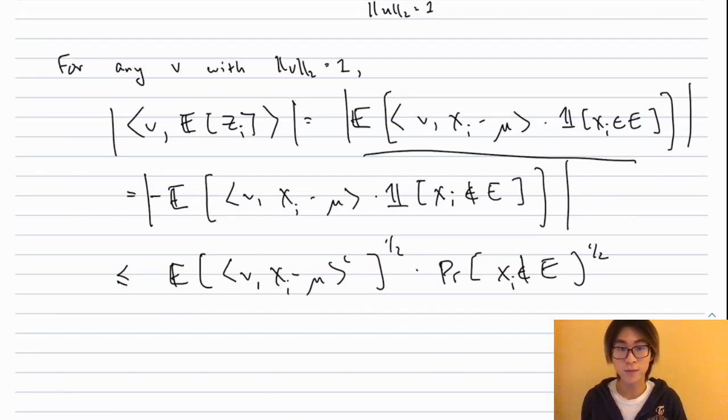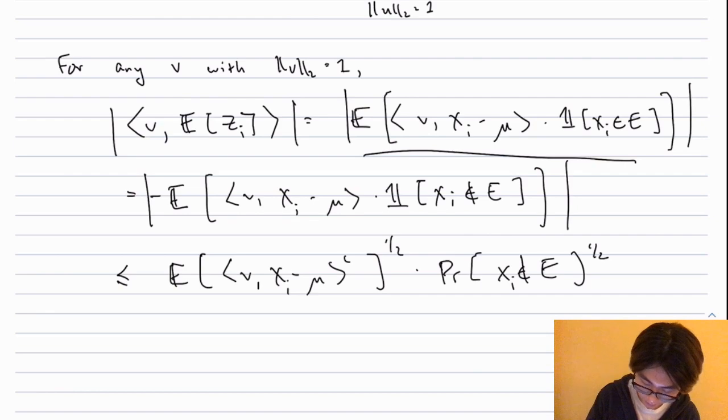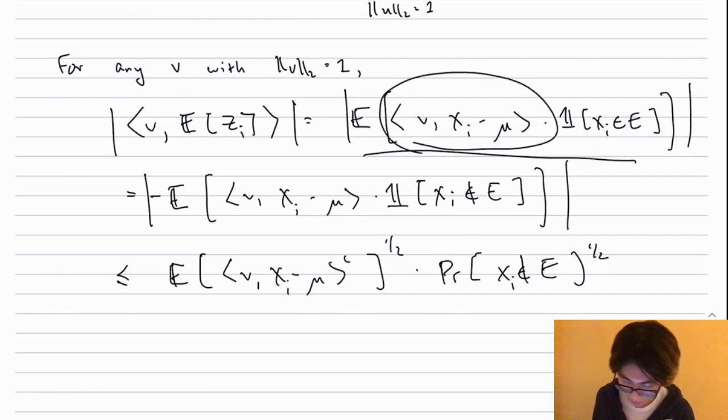And then I can play the following trick, which is that notice that the expectation of this quantity without the indicator is 0, just because mu is the mean of the x_i's. So I can actually replace the indicator that x_i is within the ball in this expectation with the negative times the indicator that x_i is not within the ball, because those two things together sum to 0. So obviously in the absolute value, the negative goes away. So I just get this.